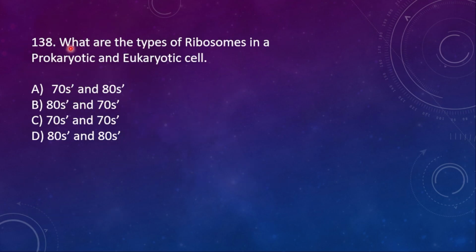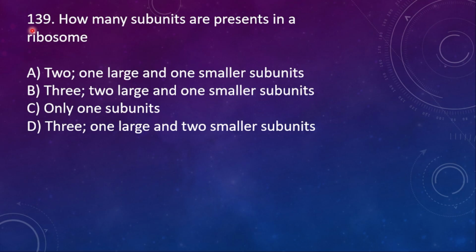Next, 138. What are the types of ribosomes in prokaryotic and eukaryotic cells respectively? A. 70S, 80S, B. 80S and then 70S, C. 70S and 70S, D. 80S and then 80S. So here the right option: in prokaryotes they have 70S type of ribosome, whereas in eukaryotes they have 80S type of ribosomes.